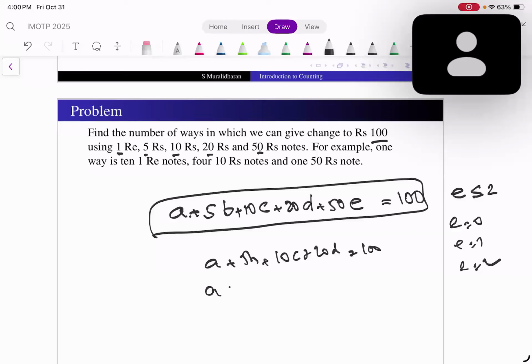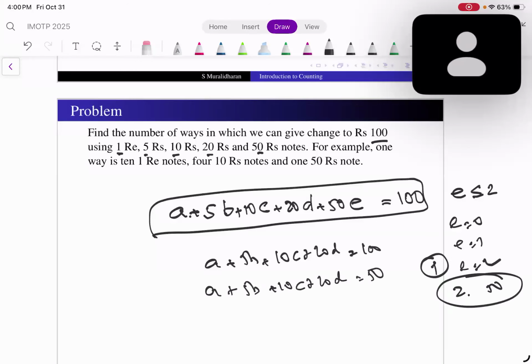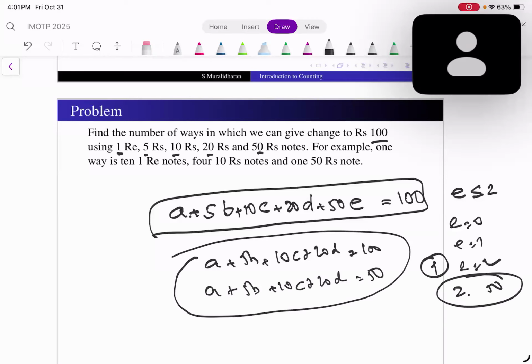If E is 1, I want A plus 5B plus 10C plus 20D equal to 50. If E is 2, then all of them are 0, only one way, that is 2 fifty rupee notes, and we are done. So that's one way anyway. Then I have to find out how many ways there are for this and add it to this one.